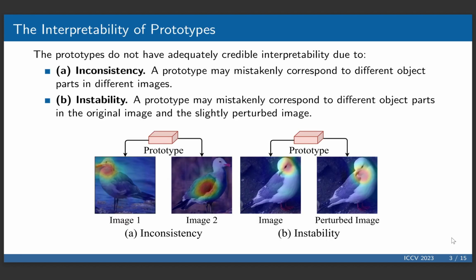However, recent works find that they do not have adequately credible interpretability due to two phenomena. The first phenomenon is inconsistency, which means that a prototype may mistakenly correspond to different object parts in different images. And the second phenomenon is instability, meaning that a prototype may mistakenly correspond to different object parts in the original image and the slightly perturbed image.